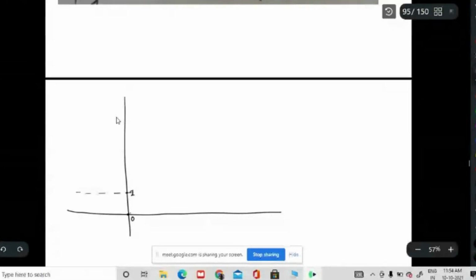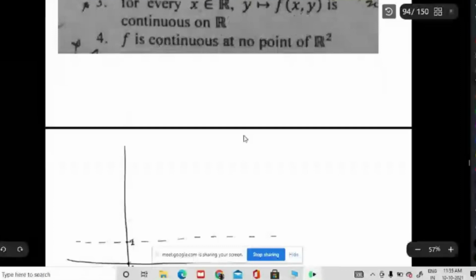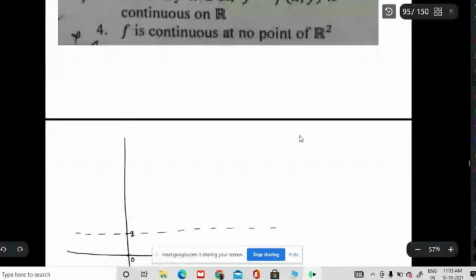In this region, what should be your function? f(x,y) is x to the power of the integer part of y.